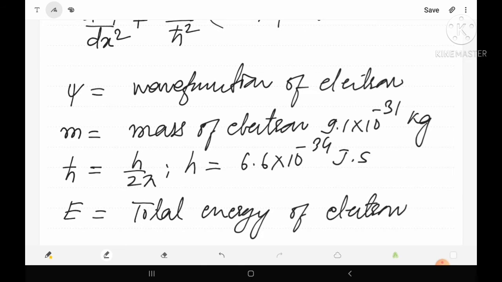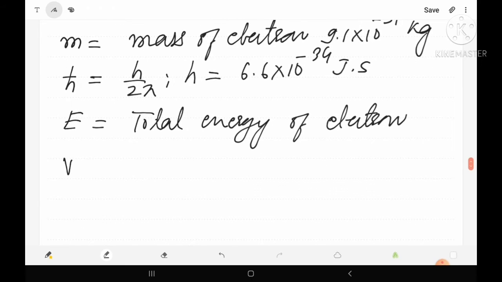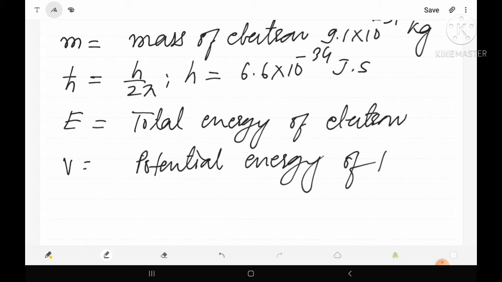And V is the potential energy of the electron.